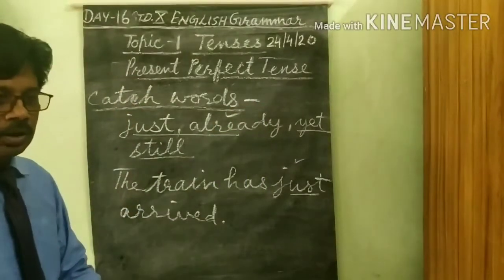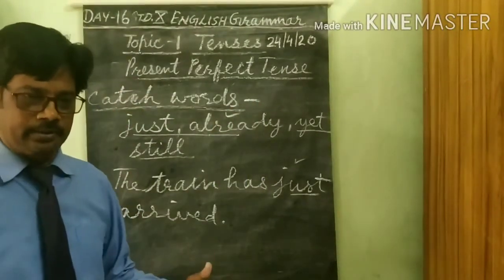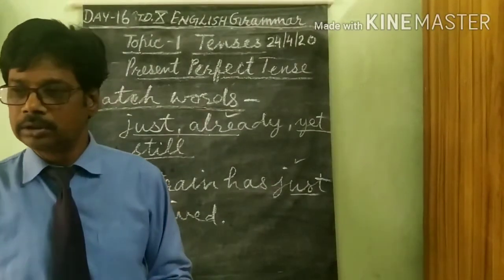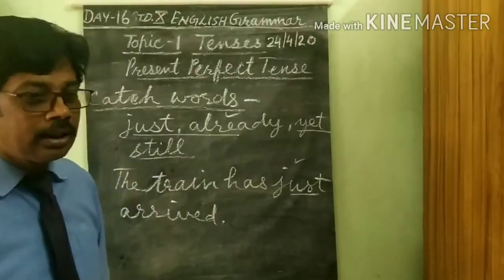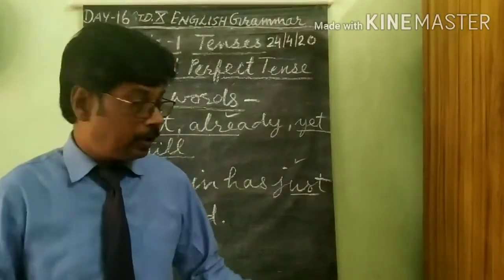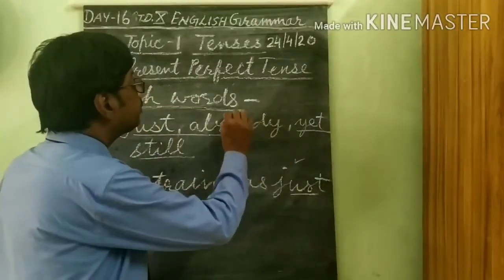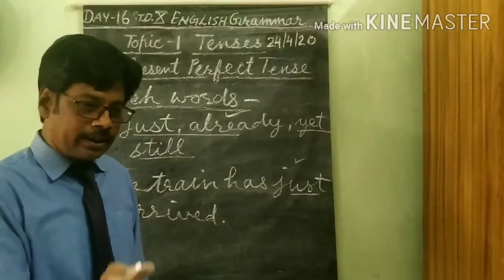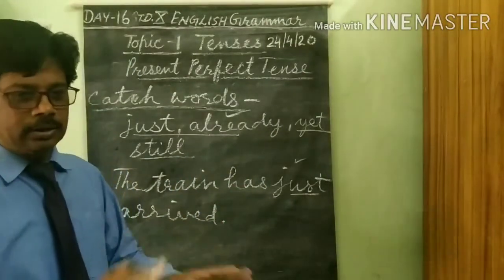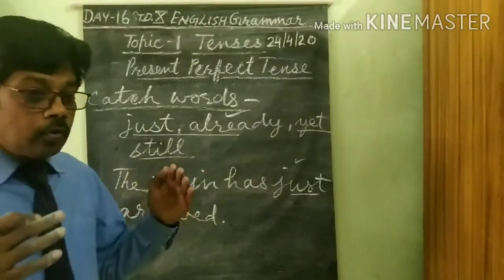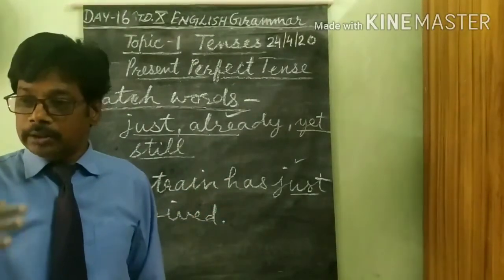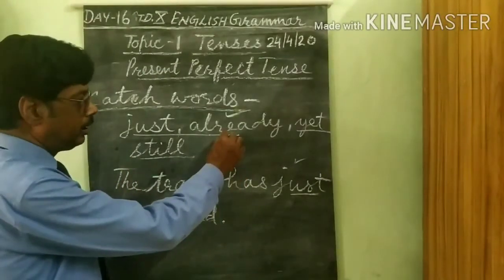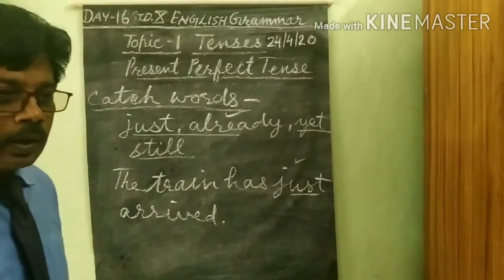Already means the work is already finished. Like I have already taken my dinner. She has already done her work. Now if we use already, the clear meaning is the work is already done. The work is complete, the action is complete. Now we are ready to do another action. Already shows it like this.